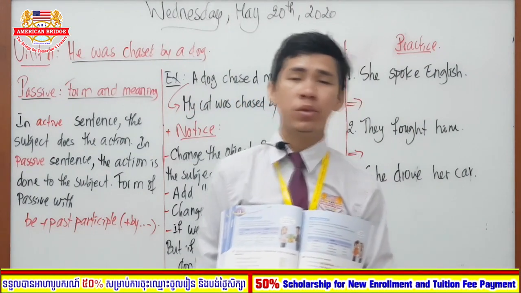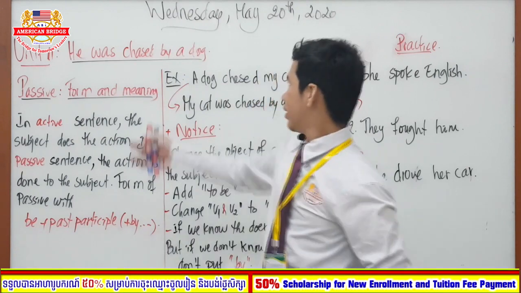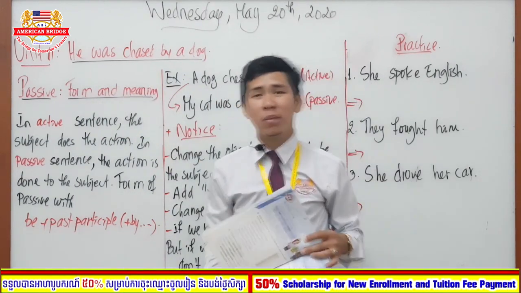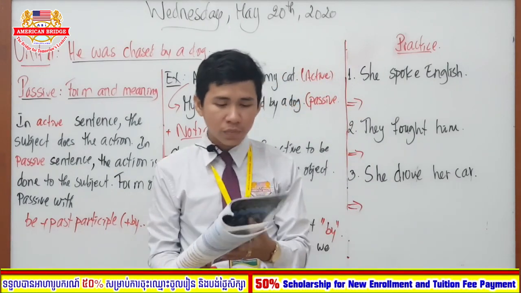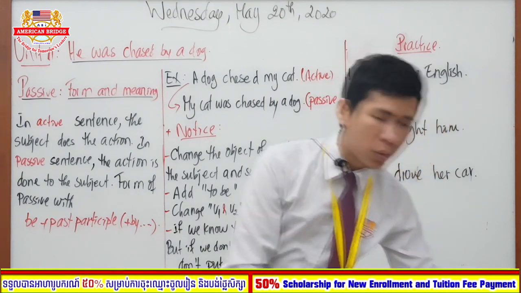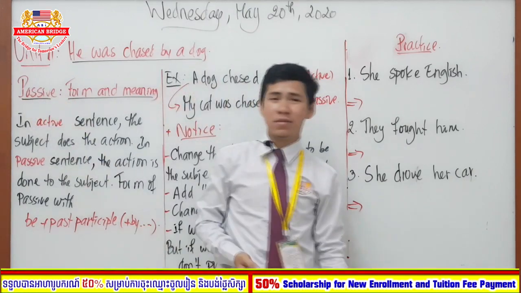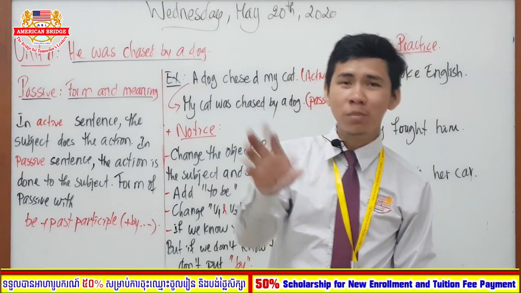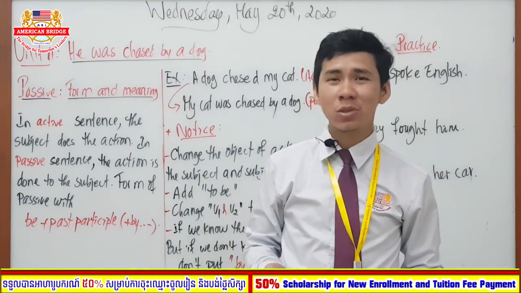We are going to learn from unit 11. Okay, that is "He was chased by a dog." In these lessons, we will be focusing on one grammar point, which is the passive. You are going to learn about the passive, its form and its definition. How do you create a passive sentence?